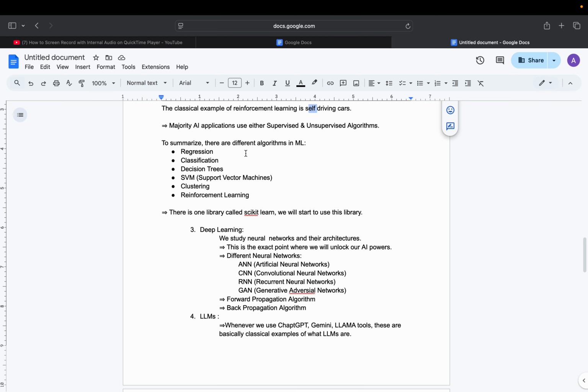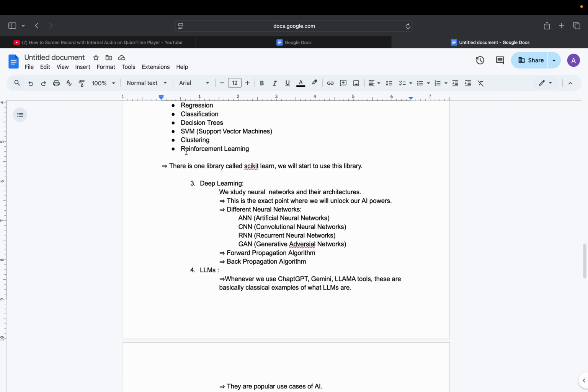All right, to summarize, there are different algorithms in machine learning: regression, classification, decision trees, SVM, support vector machines, clustering, reinforcement learning. And there is one library called scikit-learn. We will start to use this library.